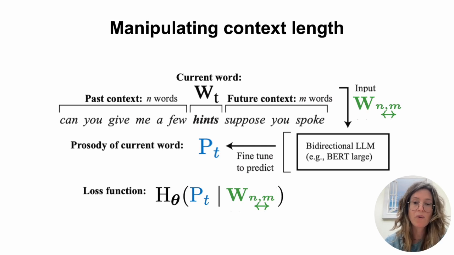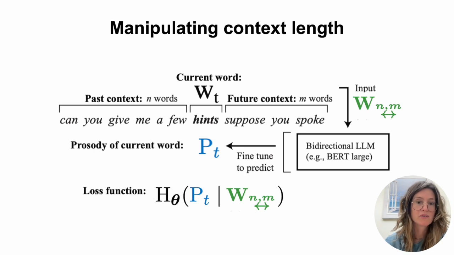In order to address that question, we are manipulating the length of the context that is input into our language models. So in this example, we're trying to predict the prosody of this word hints, given a context of n words in the past and m words in the future.